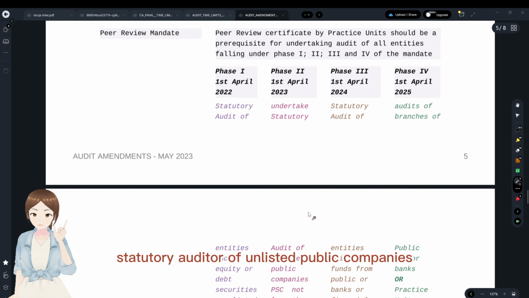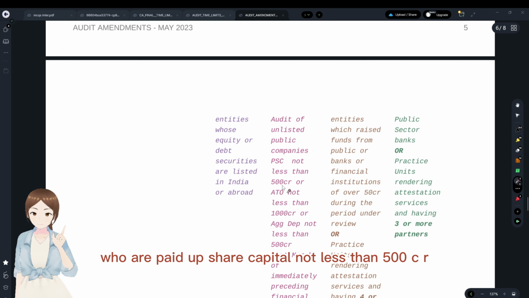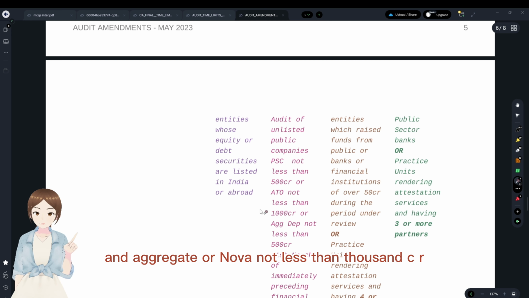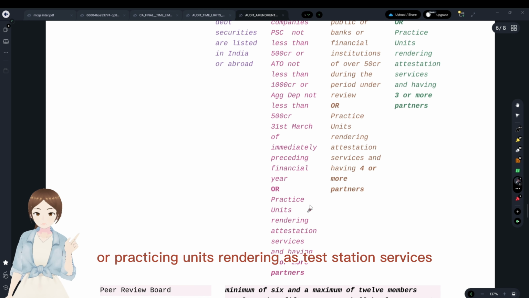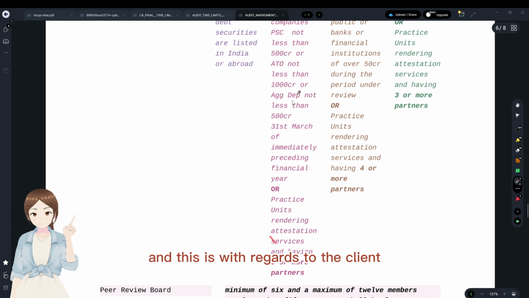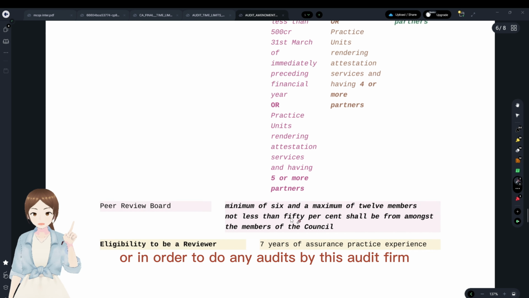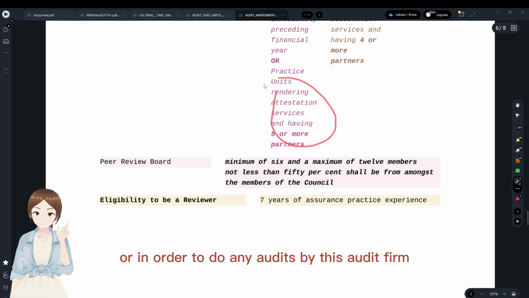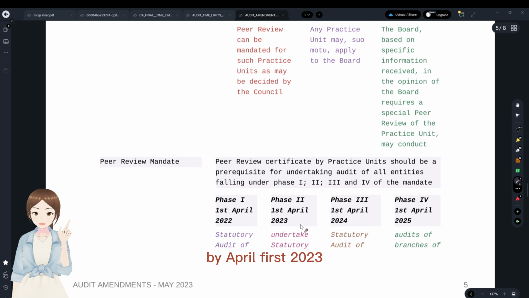And to undertake statutory audit of unlisted public companies where paid up share capital is not less than 500 crore, aggregate turnover not less than 1,000 crore, aggregate deposit not less than 500 crore, or practicing units rendering attestation services and having 5 partners or more. This is with regards to the audit firm, and this is with regards to the client. In order to accept this audit, they have to get a peer review certificate by April 1st, 2023.